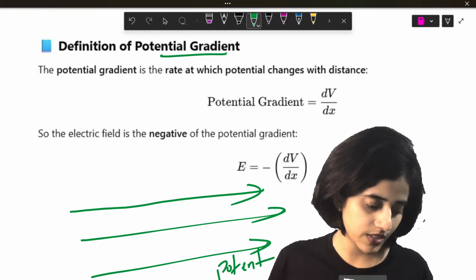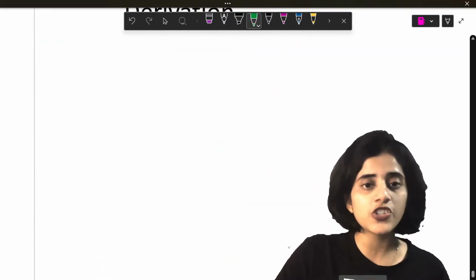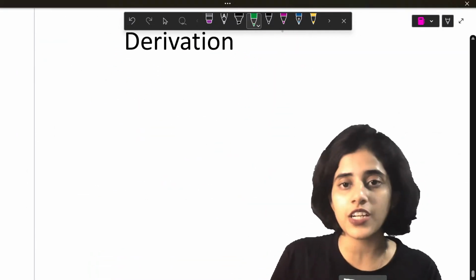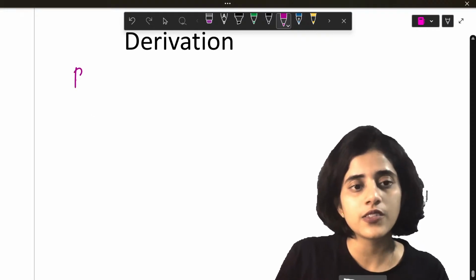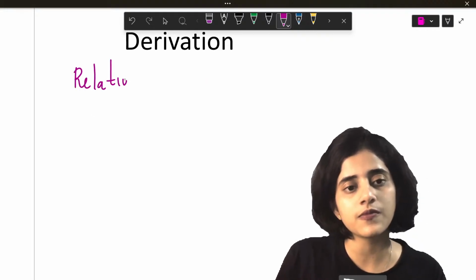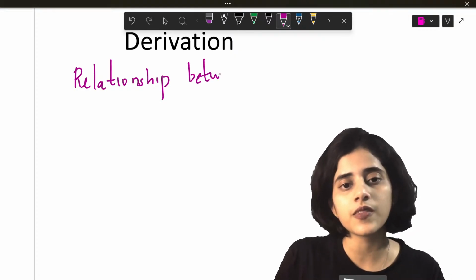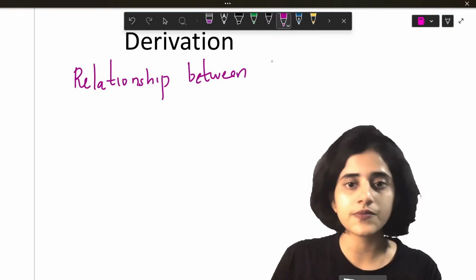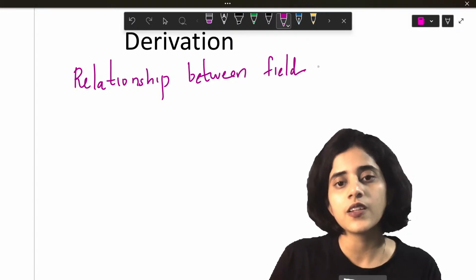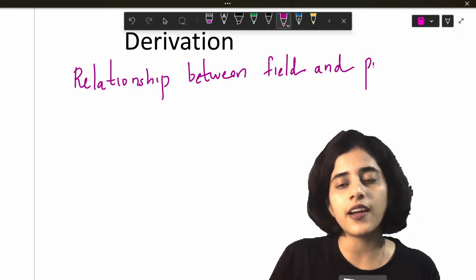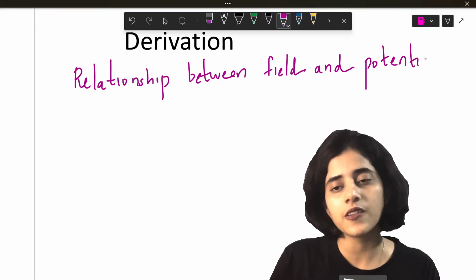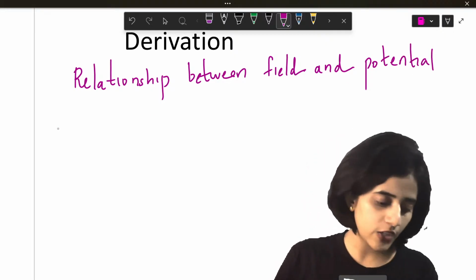Yes, no. So now there is a relationship between field and potential. Okay. So the relationship between field and potential. How do you do that?